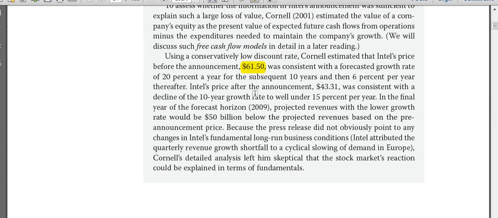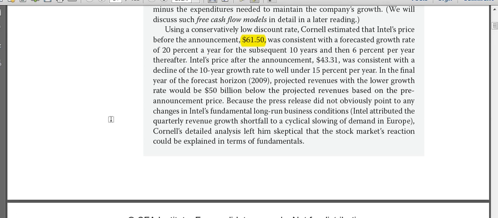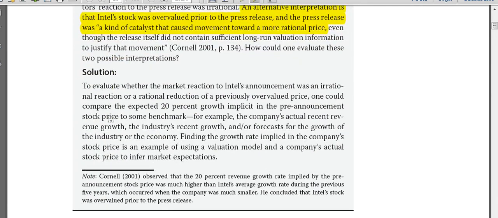It could be the company's annual revenue growth, the actual revenue growth, or it could be the industry growth or any other revenue growth he could compare it with. Okay, so he could compare with that, and then he could find out whether the investors are irrational or not. So it has been given here to evaluate whether the market reaction to Intel's announcement was irrational or a rational reduction of a previously overvalued price. One could compare the expected 20% growth implicit in the pre-announcement price. So see, it is written here, 20% growth implicit in the pre-announcement price.